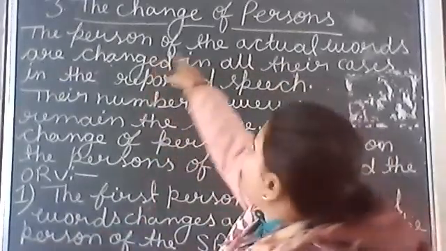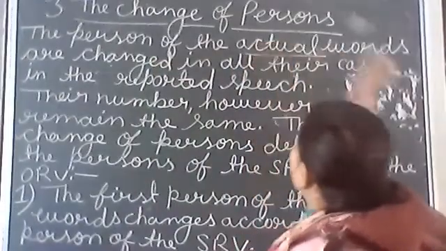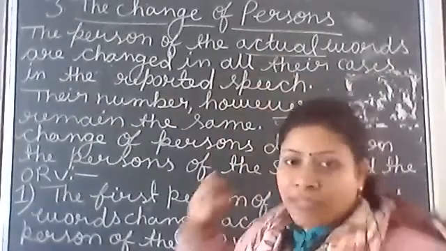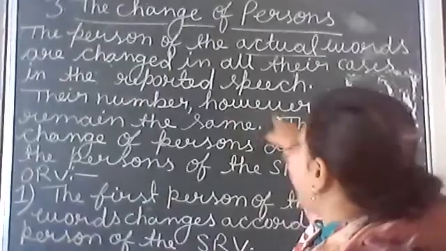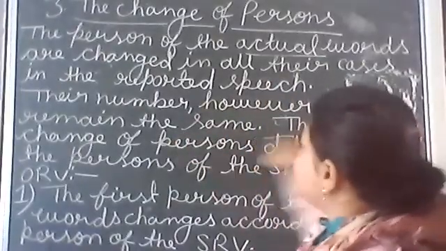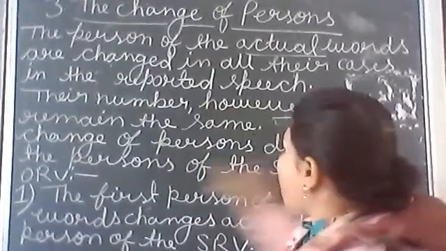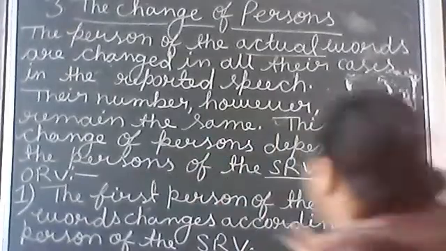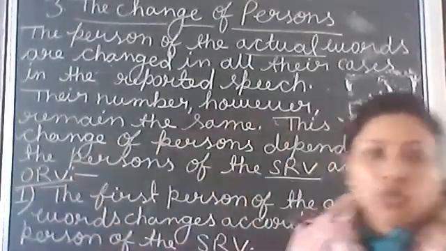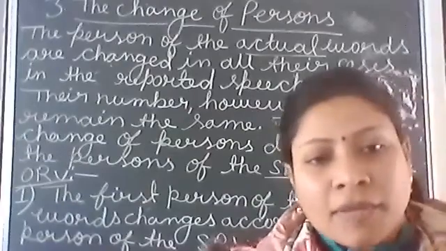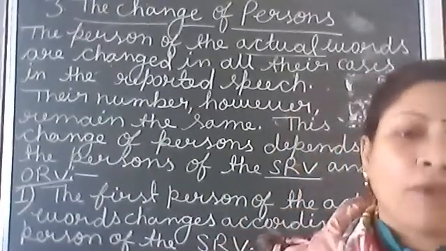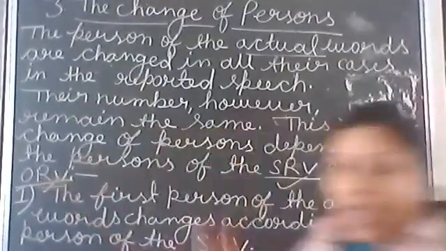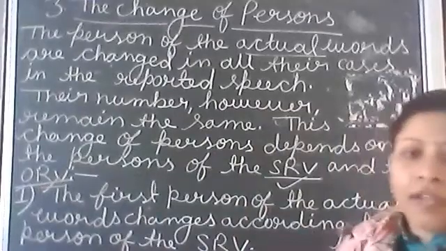The person of the actual words is changed in all its cases in the reported speech. Their number, however, remains the same. This change of person depends on the person of the subjective and objective reporting verb. So in direct speech we have two types of reporting verb, subjective reporting verb or objective reporting verb, and both are changed from direct to indirect speech.